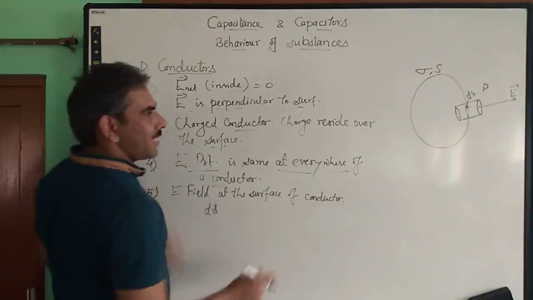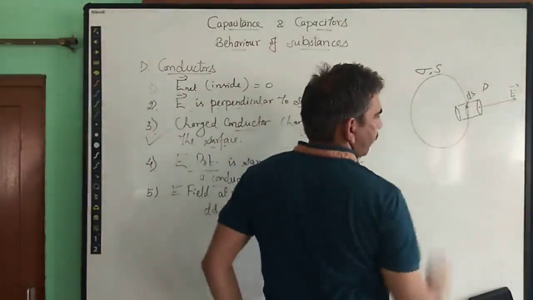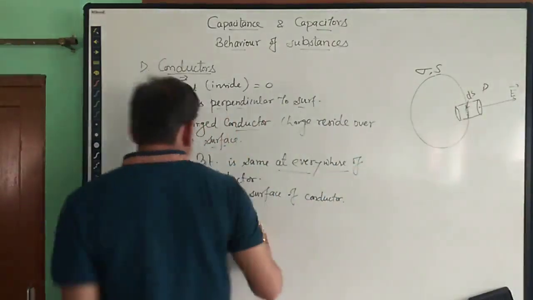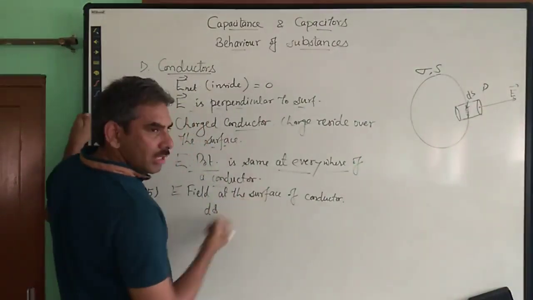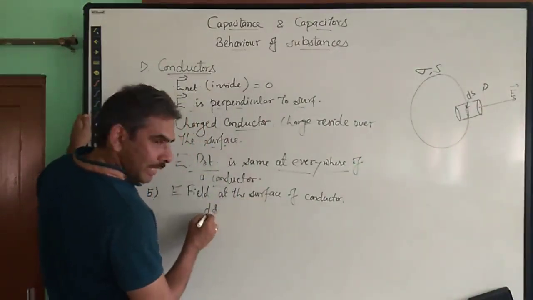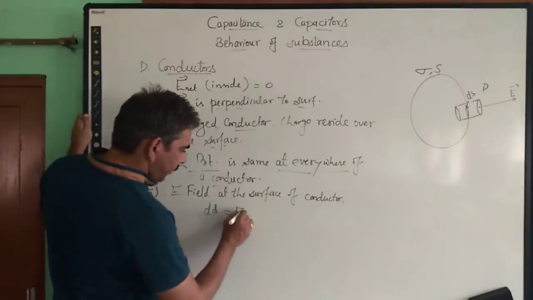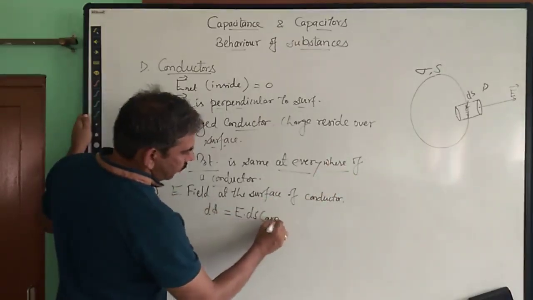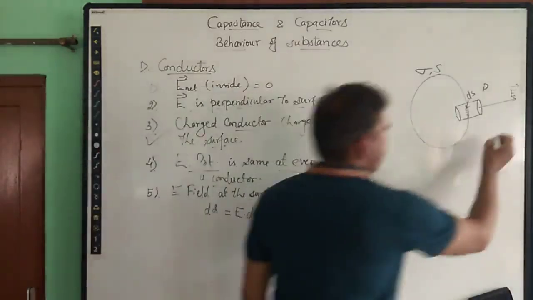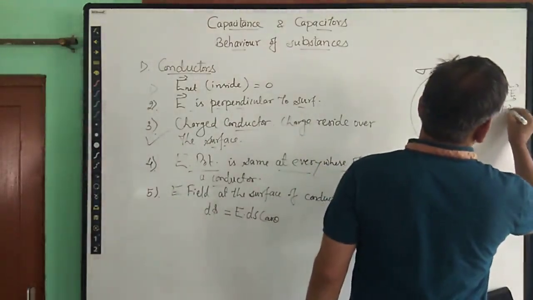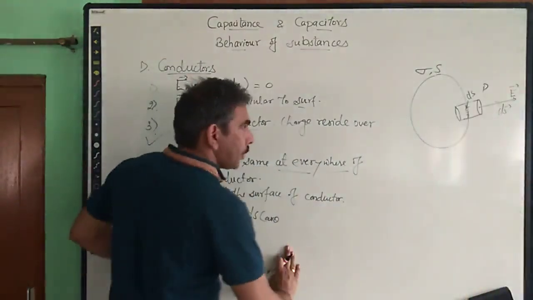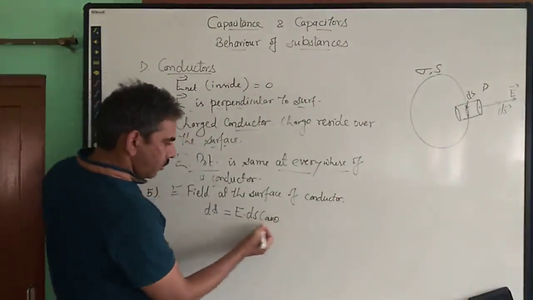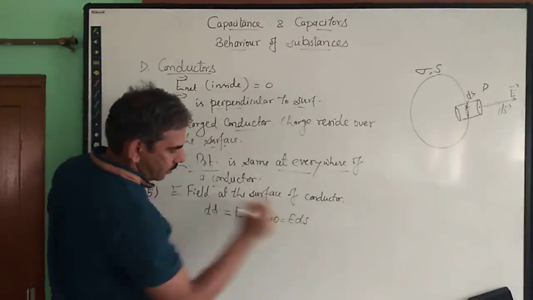So due to small charged area ds, there will be some electric flux through this area, and it is given by d phi. Due to small charged area ds, the small electric flux is given by electric field into ds into cos theta. Because theta remains 0, the area vector is always along the direction perpendicular to the surface in the outward direction. So it will be equal to 0 degrees. So we are left with only E ds, right?